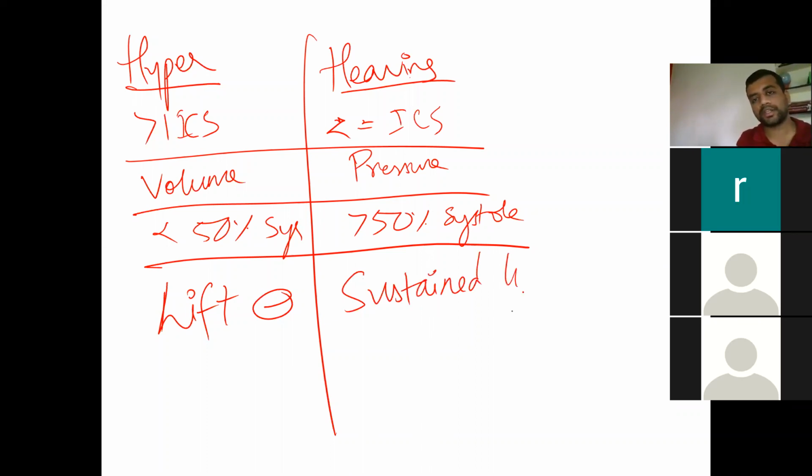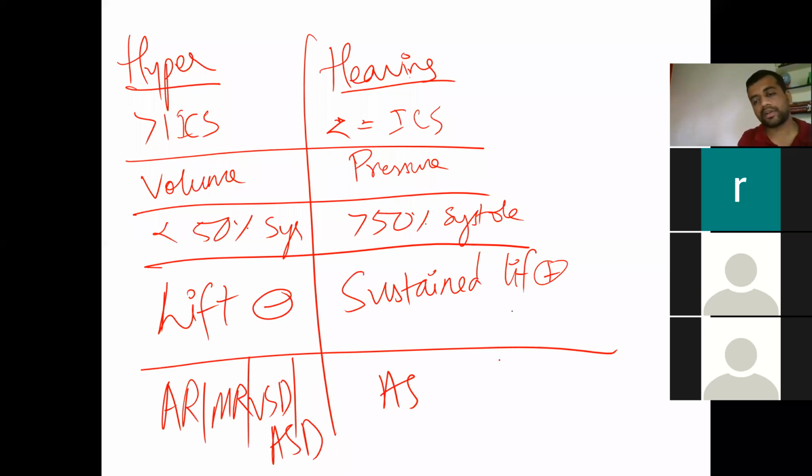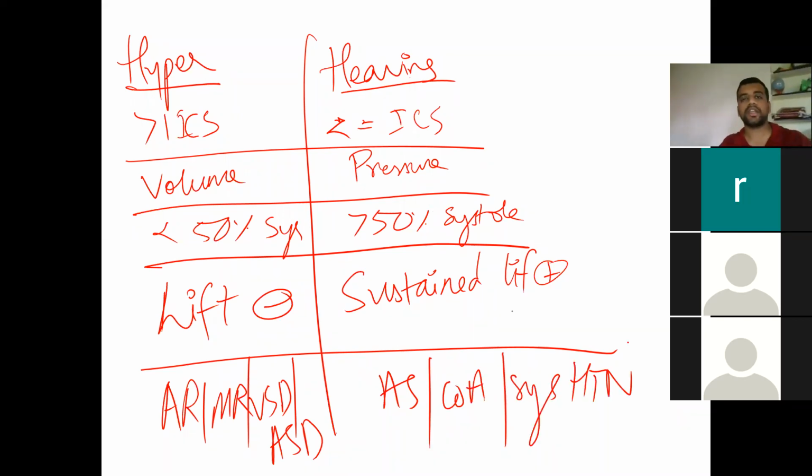Sustained lift will be present in the case of heaving, which is due to aortic stenosis, coarctation of aorta, and systemic hypertension, whereas the hyperdynamic one is due to AR, MR, VSD, ASD, these volume overload conditions. All these things cause a heaving type of apical impulse. You should know at least 5 differences between both of them. They are going to ask.